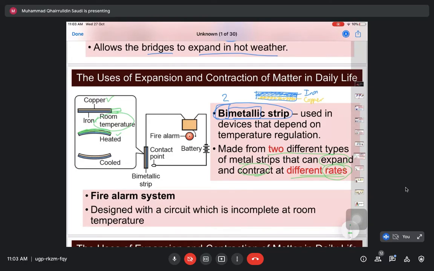Okay, apabila sejuk, when it is cool, copper akan contract lebih banyak daripada iron. So, bila copper contract lebih banyak, dia akan jadi lebih pendek daripada iron. So, ini copper, ini iron. Bila macam ni, dia akan melengkung ke dalam pula sebab copper lebih pendek sekarang. Okay, sampai sini boleh faham? Boleh faham tak my explanation up until this point?